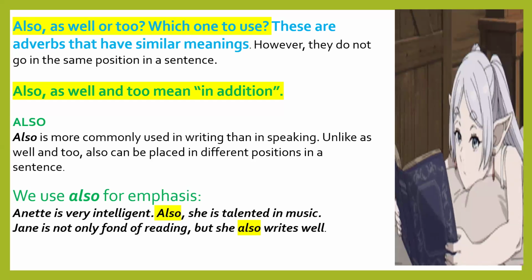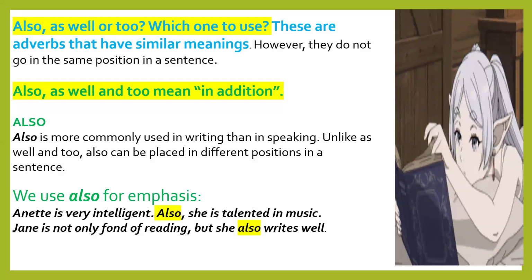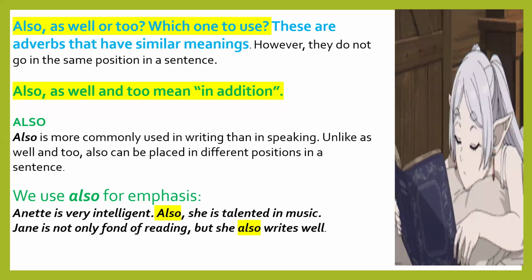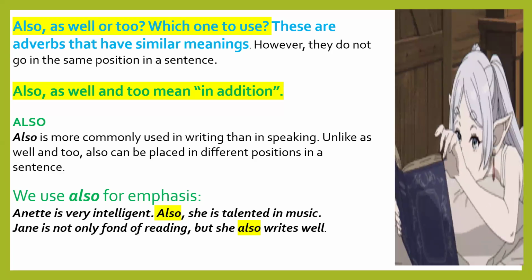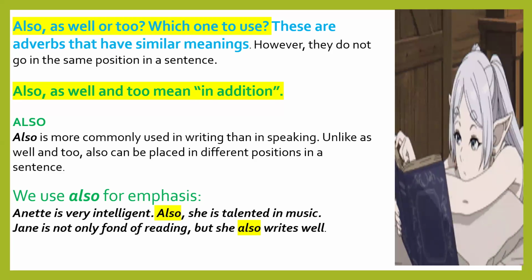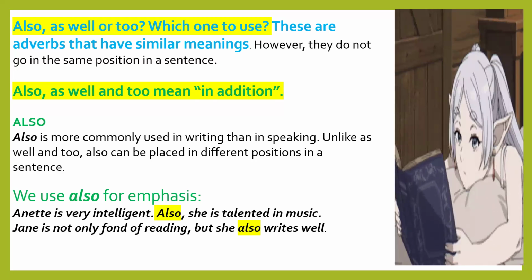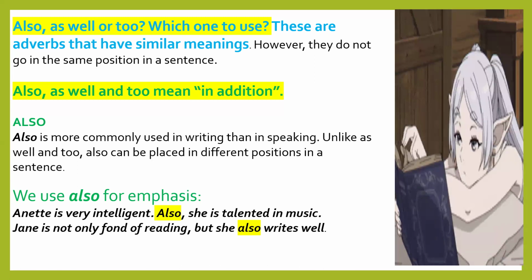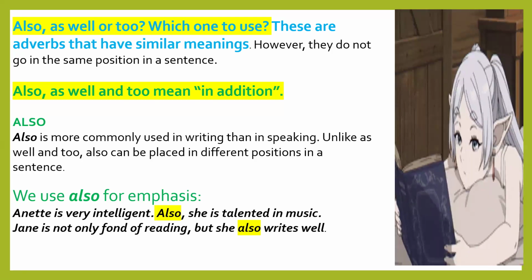Also, as well, and too cause confusion whenever you are writing or speaking. These adverbs are creating confusion for all learners. They have similar meanings. However, they do not go in the same position in a sentence. Also is used after a modal verb and after the main verb. Then as well and too are always used at the end of a sentence.